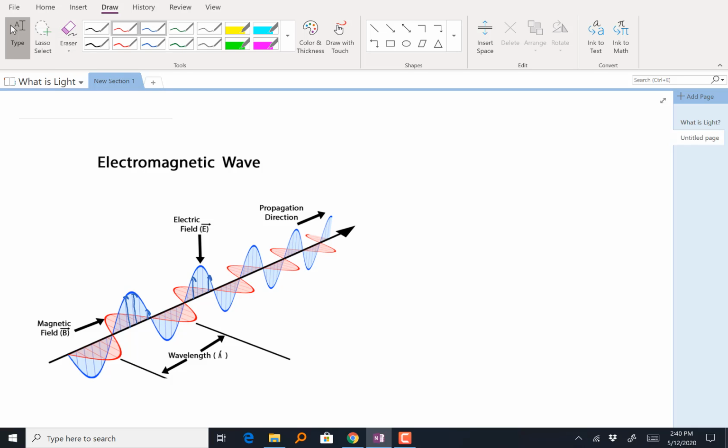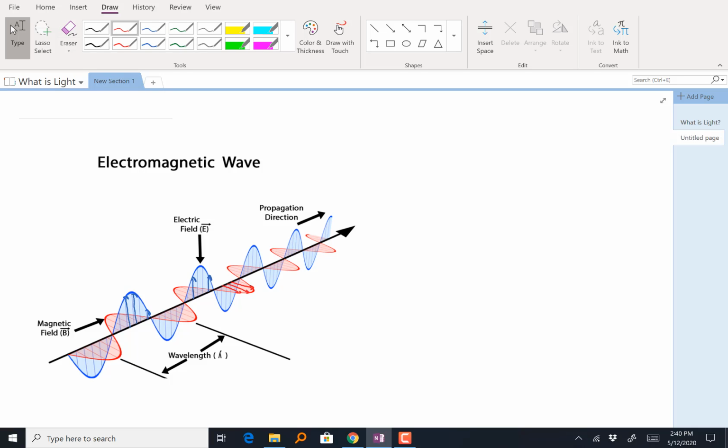And then perpendicular to that, I've got this magnetic field that's being generated, whose direction is represented by these small lines, and it's slowly increasing and decreasing relative to space, creating this wave that's capable of propagating perpendicular to both the electric field and the magnetic field. And this is an electromagnetic wave.